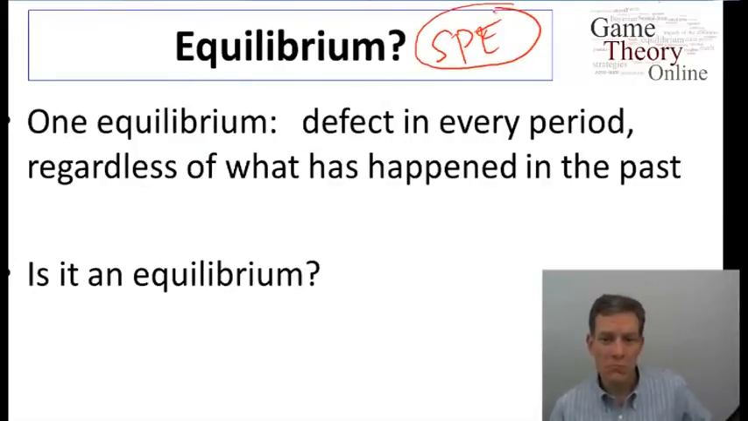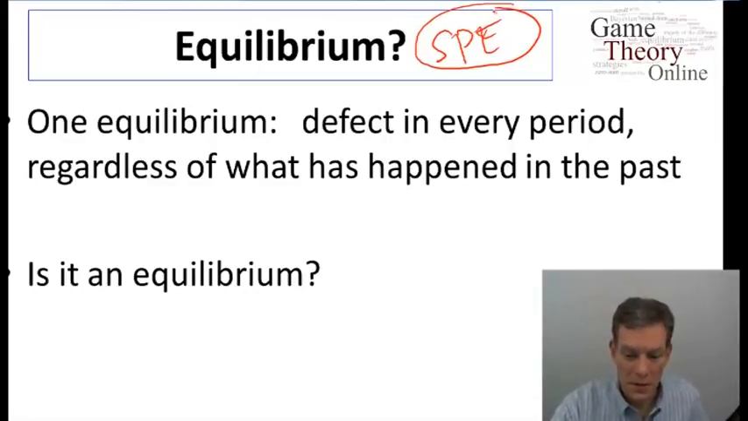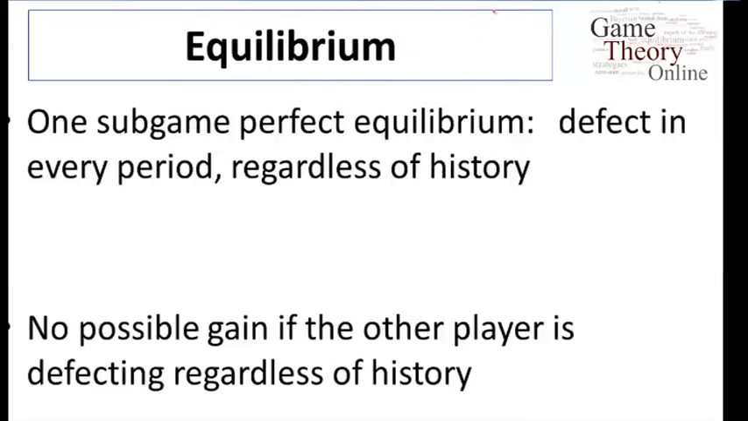One equilibrium: defect in every period regardless of what's happened in the past. So that was a Nash equilibrium of the stage game. It's a Nash equilibrium of the finitely repeated game. So is this a subgame perfect equilibrium of the overall indefinitely repeated game? Yes, indeed it is. Defect in each period regardless of history is because there's no possible gain if the other player is doing this in any subgame.